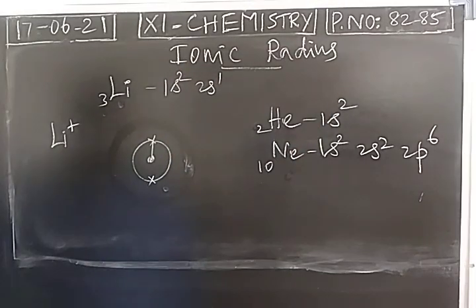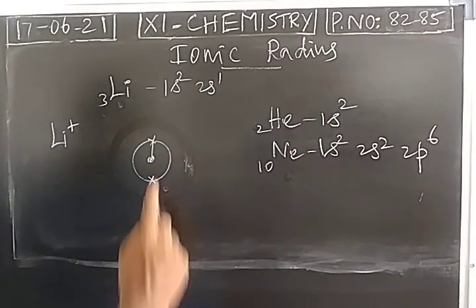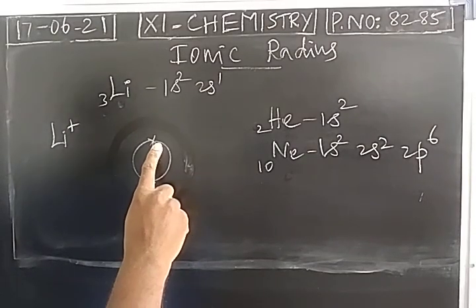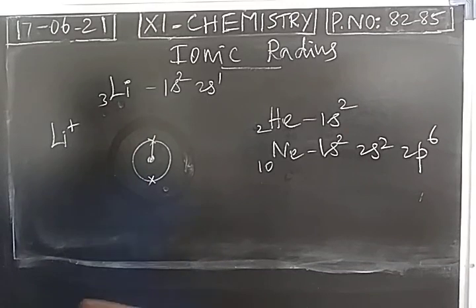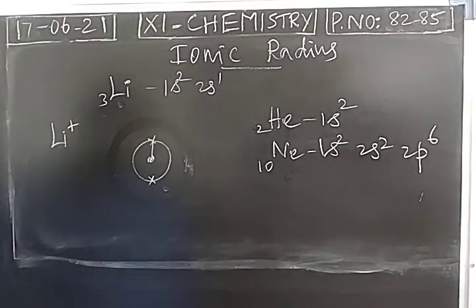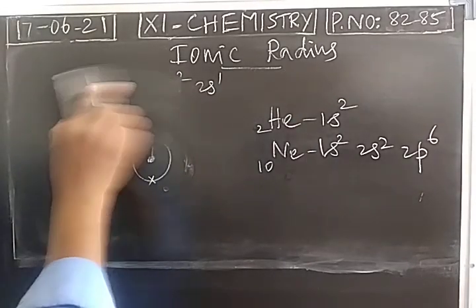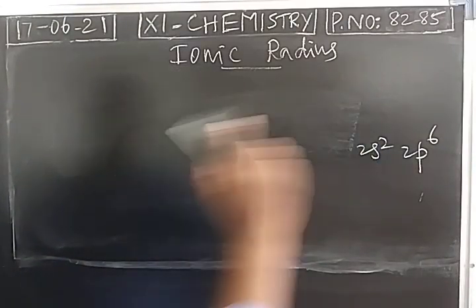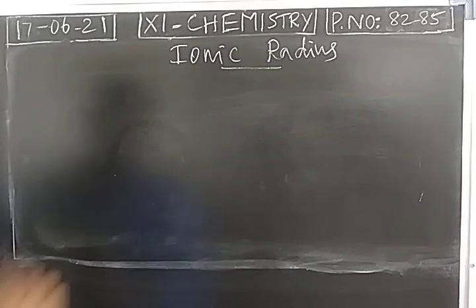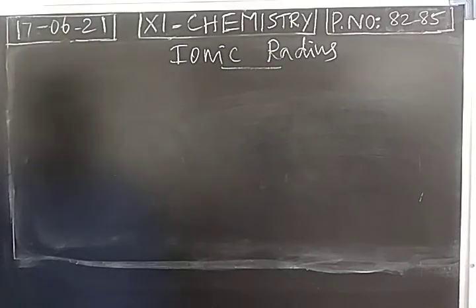So what is the definition of ionic radius? Distance between the center of the nucleus and the outermost shell of electron of an ion. This is not a neutral lithium, it is a lithium cation. Now this radius is called ionic radius. Okay. The distance between the center of the nucleus and the outermost shell of electron of an ion is called ionic radius.